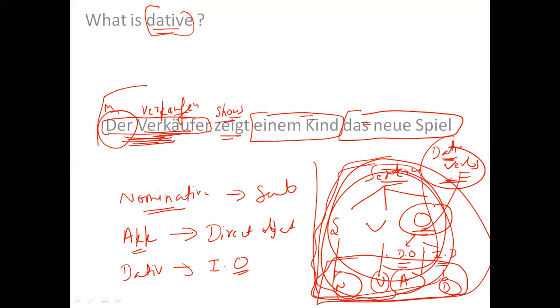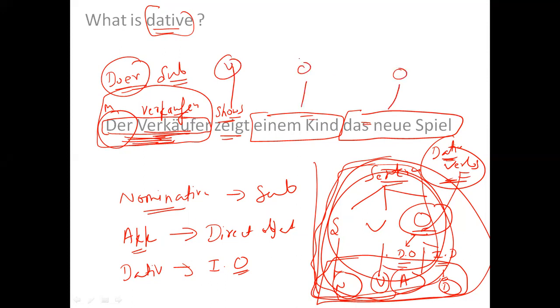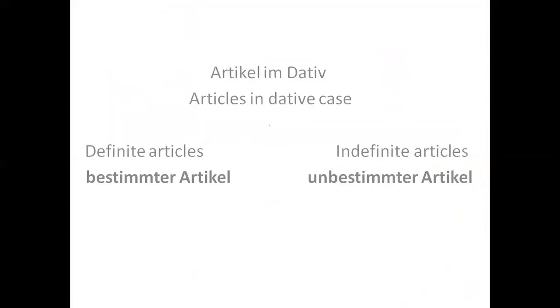Who is showing? The salesman. The doer, meaning who, will be treated as the subject. That means this is the subject. This show is the verb. This is an object, and this is also an object. But which object? This is an indirect object, and this is a direct object. So in German, this is nominative, this is verb, this is dative, and this is accusative. Now we are going to talk about the name of the topic. The name of the topic is dative article. So let's start this topic.